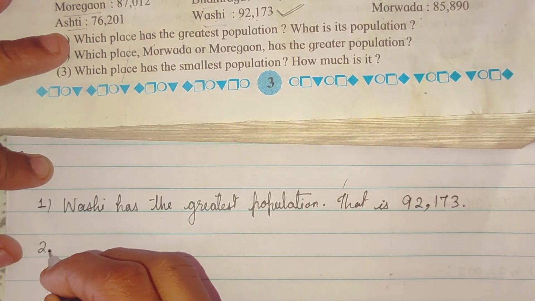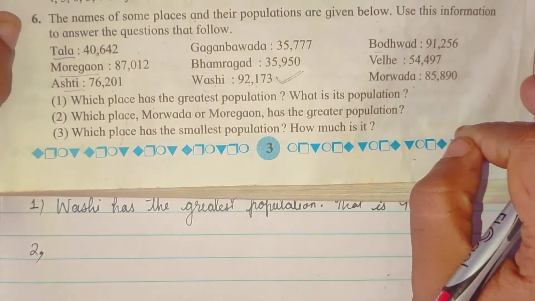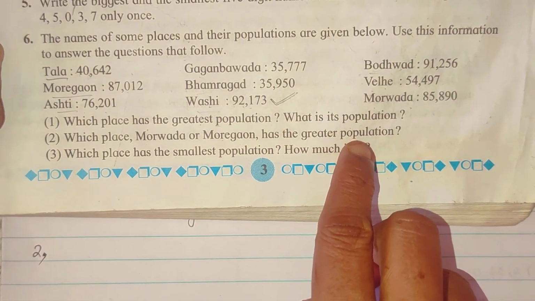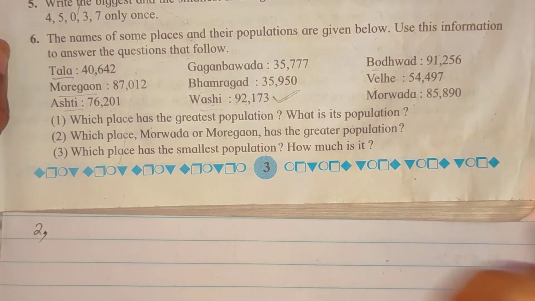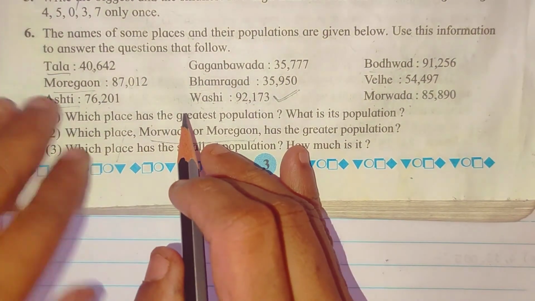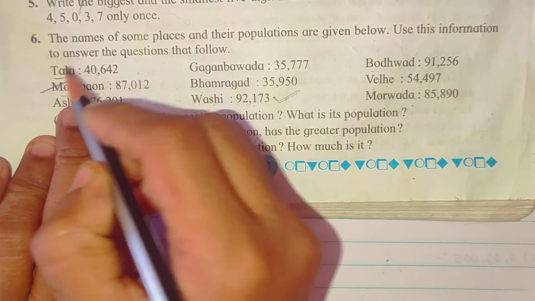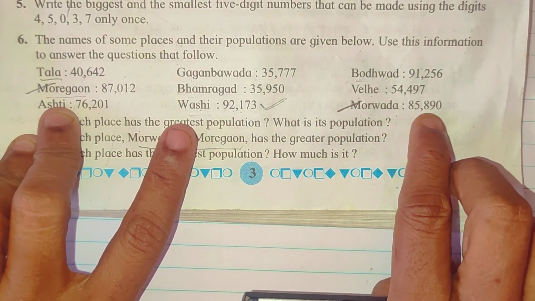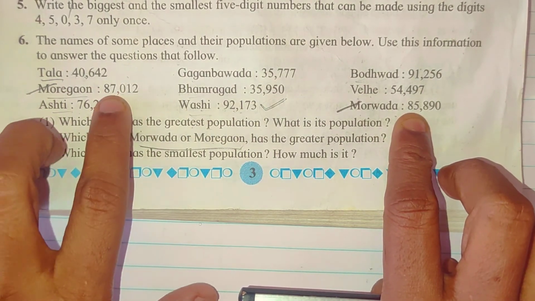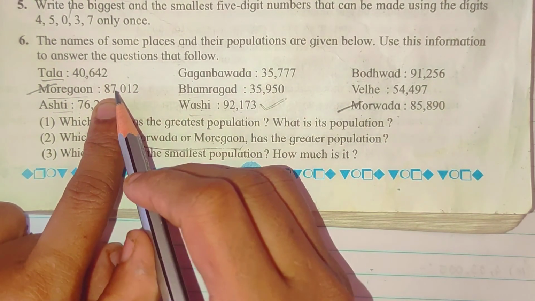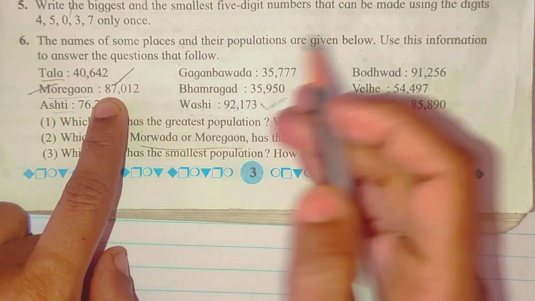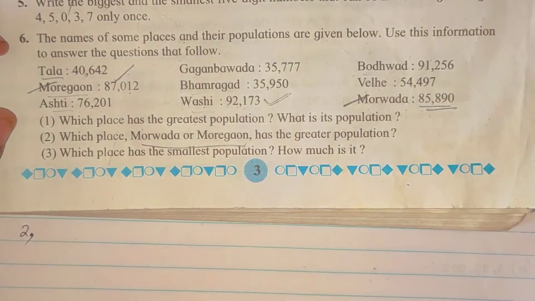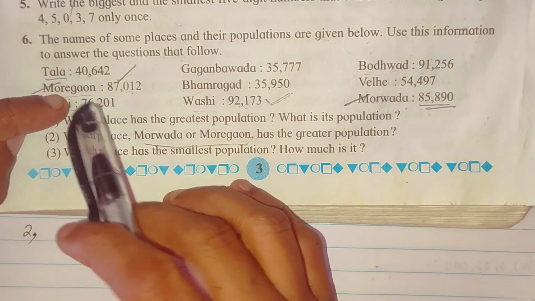Now second question, which place, Morwada or Moregaon, has the greatest population? So they have given two names, Morwada and Moregaon. See, this is the Moregaon and this is the Morwada. So here is 85,890 and 87. So which is the greatest? Obviously 87 will be bigger than 85. So your answer will be Moregaon.